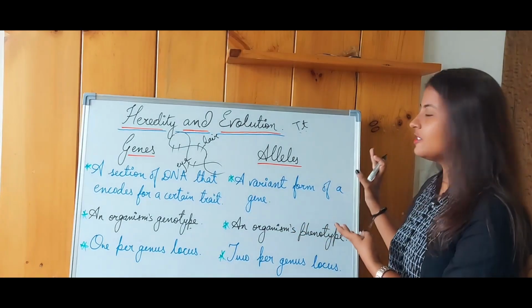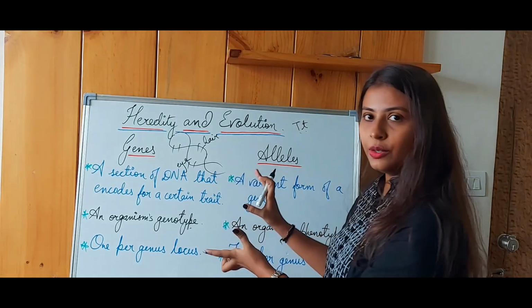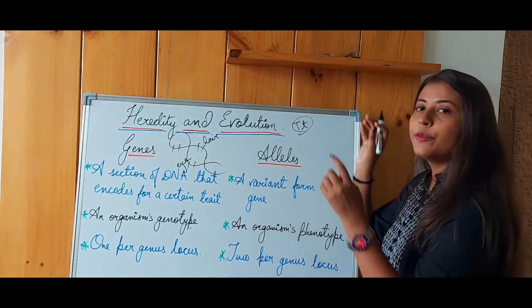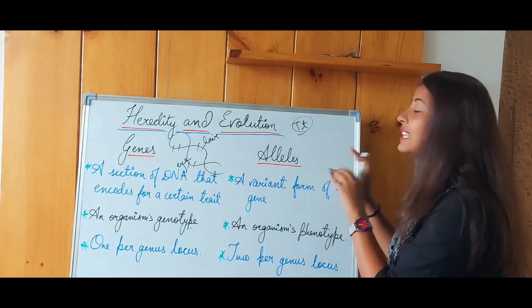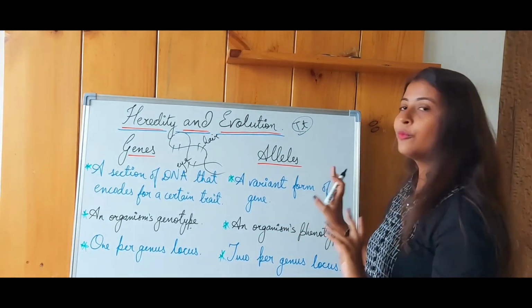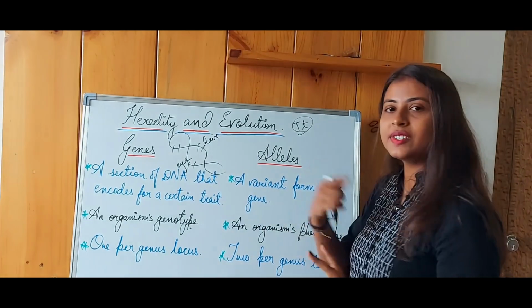Either tall or else short. Okay, so here the height of the person becomes the genotype. These are passed on from individual parents and they come together and form alleles. Any of it can be expressed over here, but what will be expressed depends upon the dominant and the recessive trait, which is our next topic.